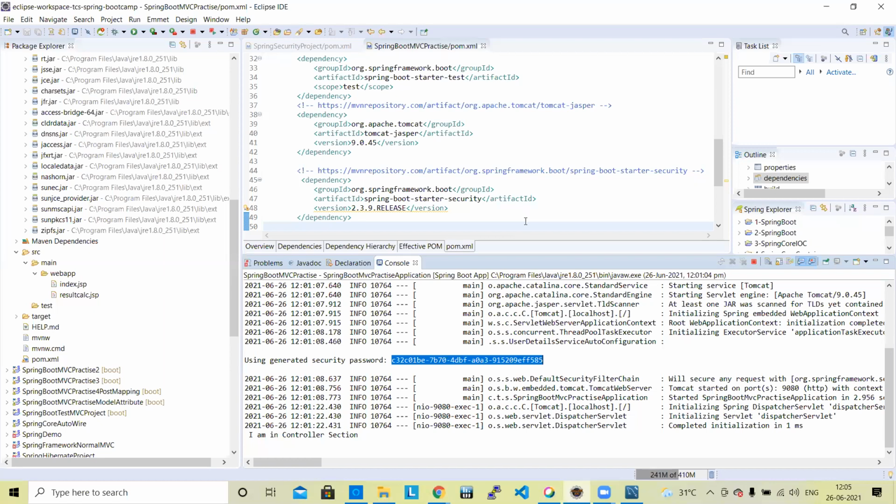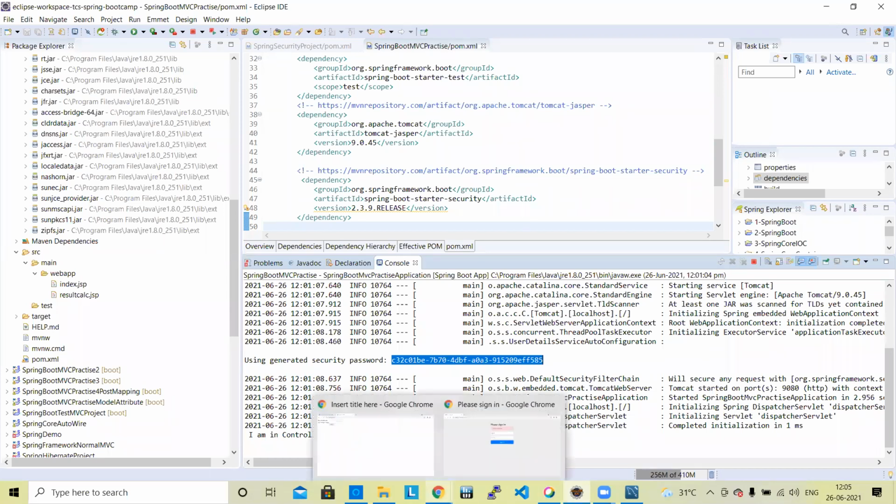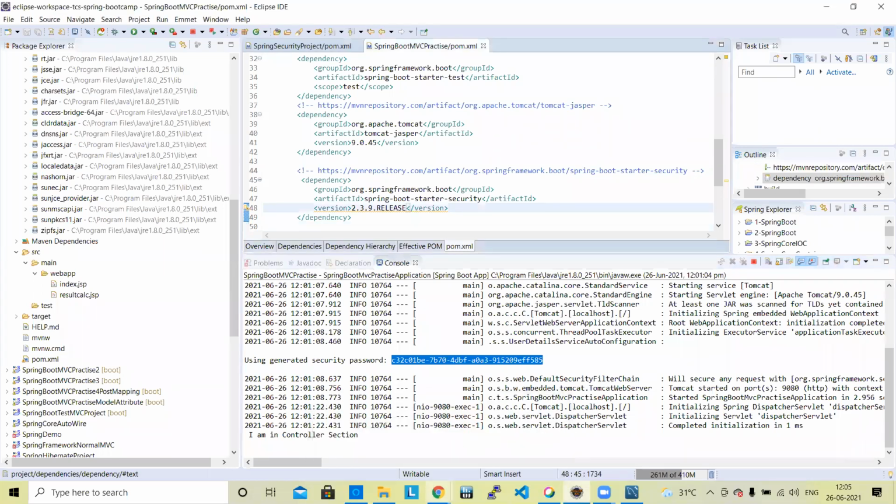We can do this in two ways. The project was not a secure project, and now we are implementing it. During creation of a new project, you can add Spring Boot starter security there. Otherwise, you can add it directly in the pom.xml. Both are the same. Is it clear to all of you?